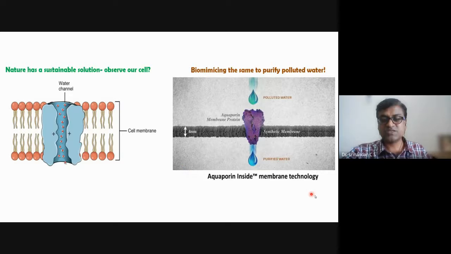Okay, this kind of membrane technology was made by this bio-inspiration. For example, in the kidney, these kinds of aquaporins are very predominant because the water filtration will occur in the kidney. These kinds of aquaporin proteins are very high in the kidney.